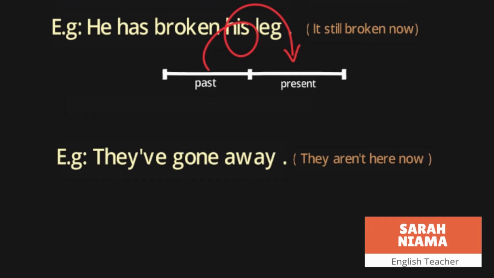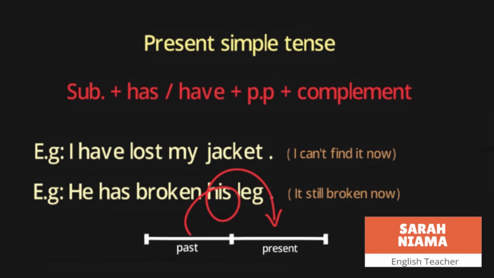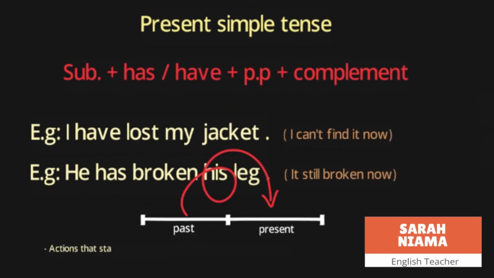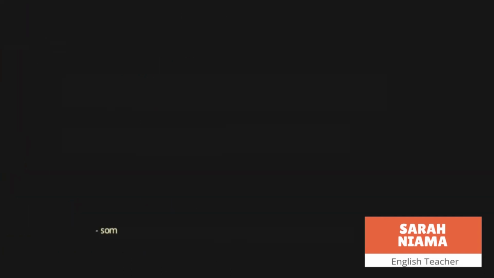Okay? So we use قلنا the present perfect simple tense to talk about actions that started in the past and have a result in the present, or something that has happened when we don't specify the exact time. أو فشي إحنا يعني هو صار بس ما نعرف إيش وقت صار بالوقت الحالي.